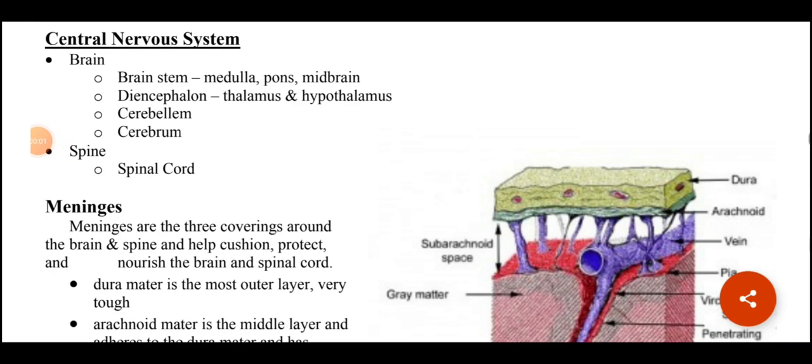Students, in this part I shall tell you about the central nervous system. The central nervous system contains the brain and the spine. The brain is further divided into the brain stem, which has medulla, pons and midbrain, the diencephalon, which has the thalamus and hypothalamus, the cerebellum and the cerebrum. The spine is the spinal cord.